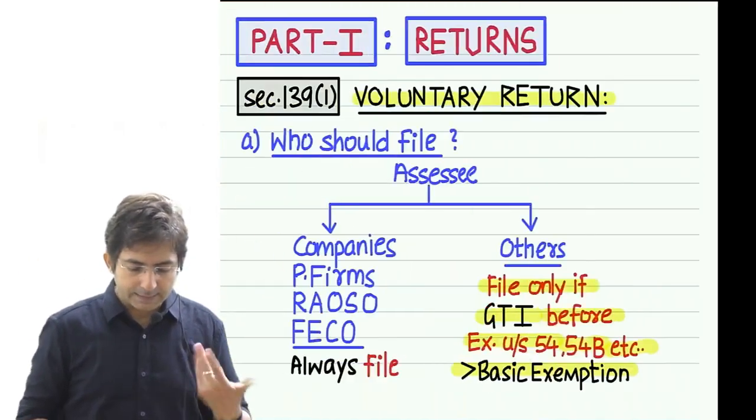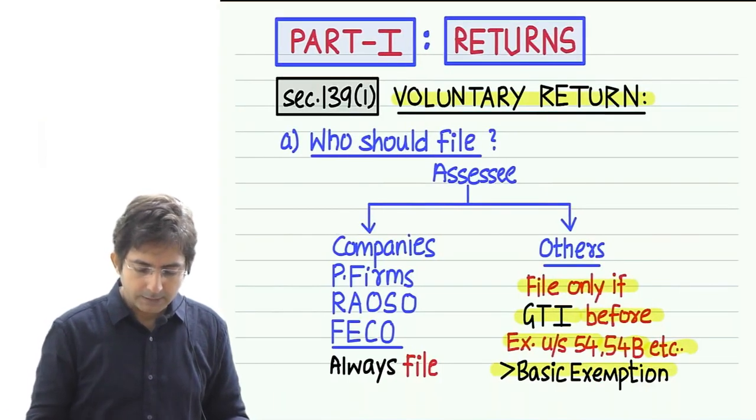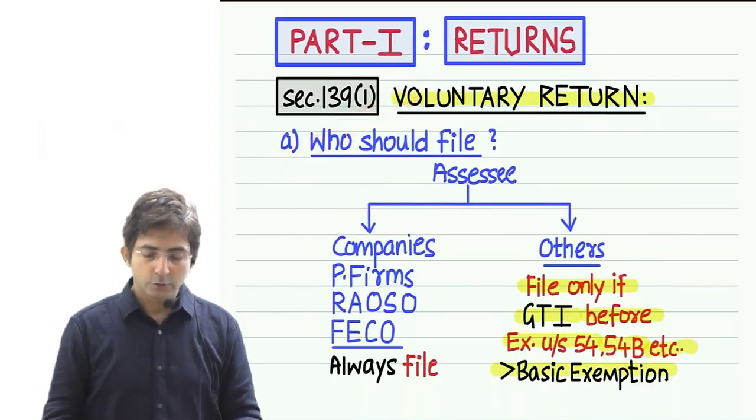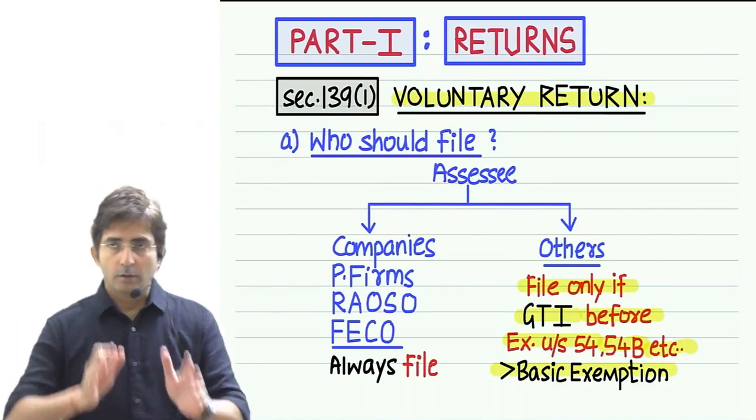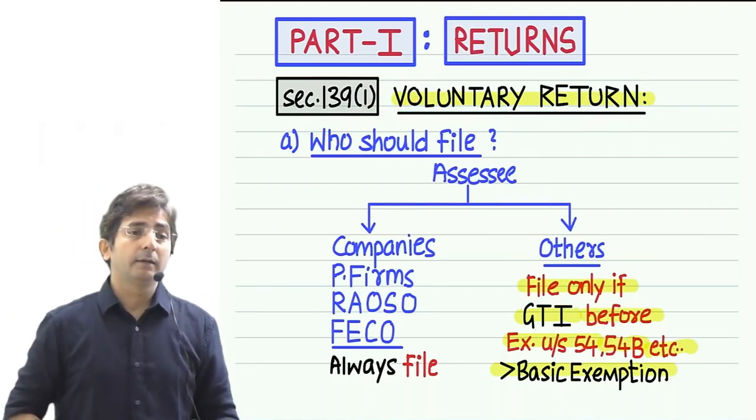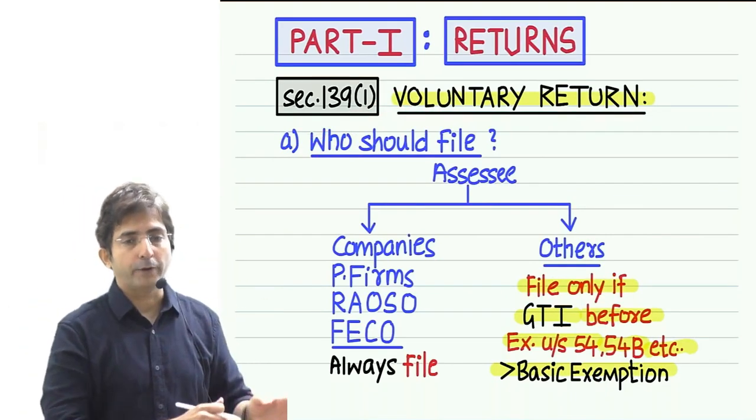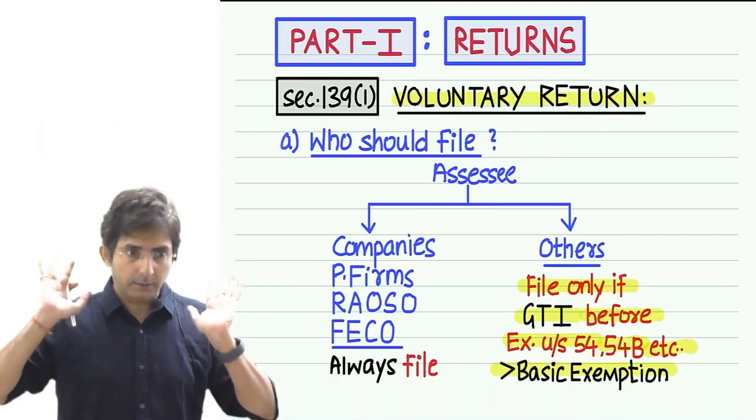Complete. One section is done. Section 139(1). So what was the summary of this section? Who should file the return, when to file, how to file. Who should file was a big theory.